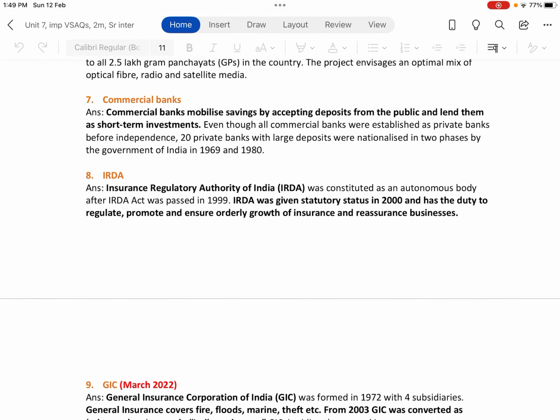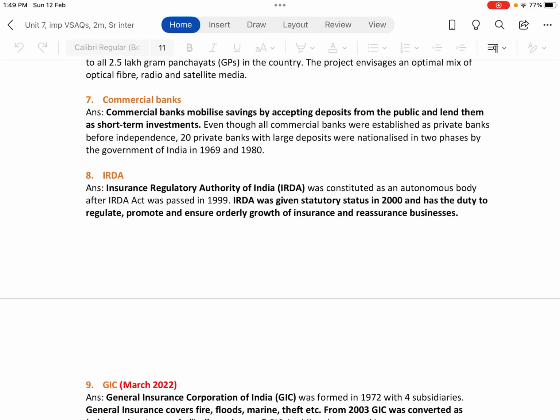The eighth question, IRDA. The full form of IRDA is Insurance Regulatory and Development Authority of India. IRDA was constituted as an autonomous body after the IRDA Act was passed in 1999. For every sector, there should be a regulating authority. For example, for the telecom sector, we have TRAI, the Telecom Regulatory Authority of India, that monitors the functioning of the telecom sector.